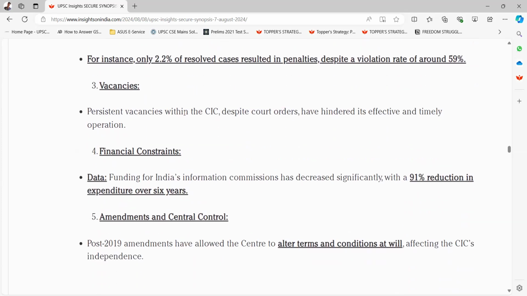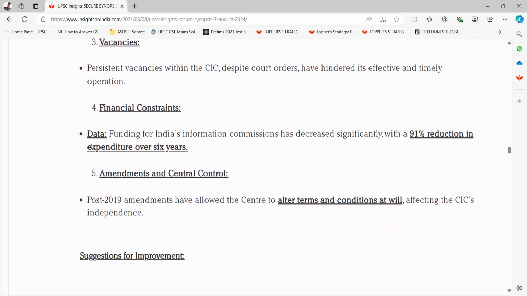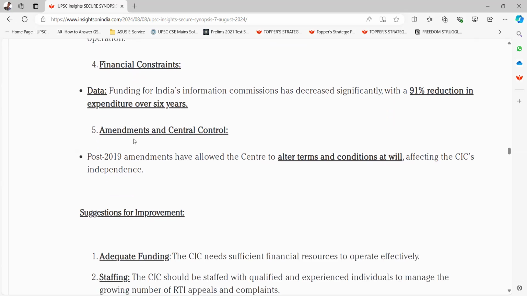Persistent vacancies within the CIC, despite court orders, have hindered its effective and timely operation. Fourth one is financial constraints. Funding for India's information commissions has decreased significantly, with a 91% reduction in expenditure over 6 years. Fifth is amendments and central control. Post 2019 amendments have allowed the center to alter terms and conditions at will, affecting the CIC's independence.